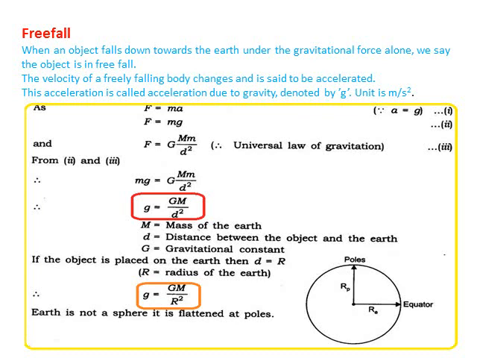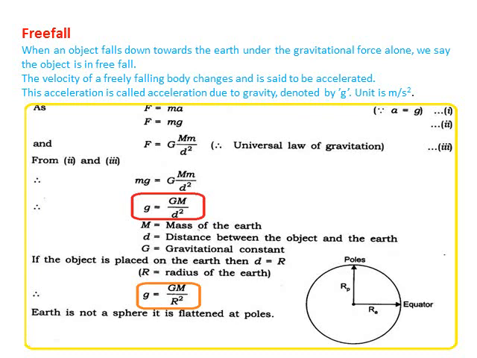Now let us take the second and the third equation. F is equal to mg and F is equal to G m by d square. Since the left sides are equal, F and F, the right sides must be equal. So mg is equal to G m by d square.